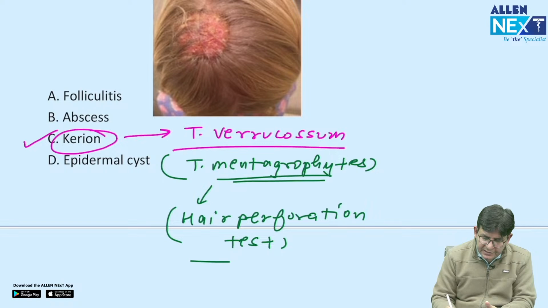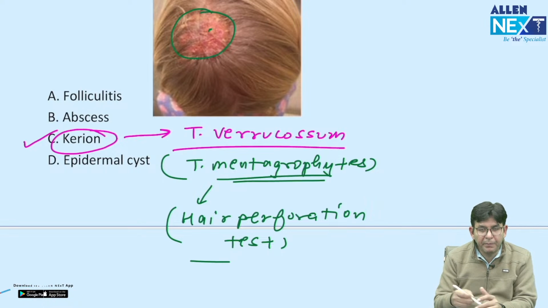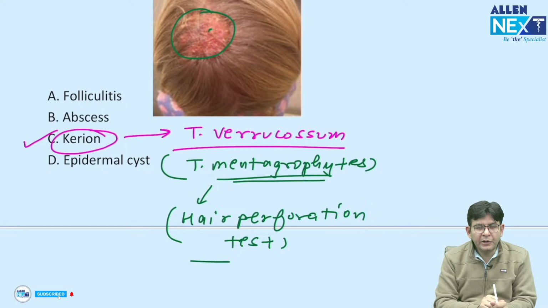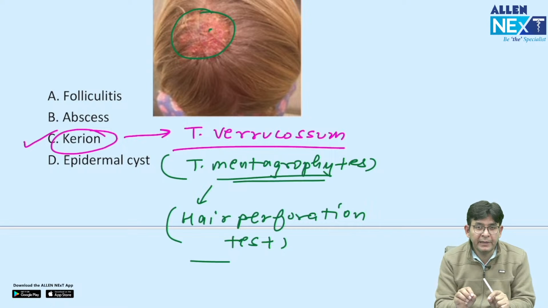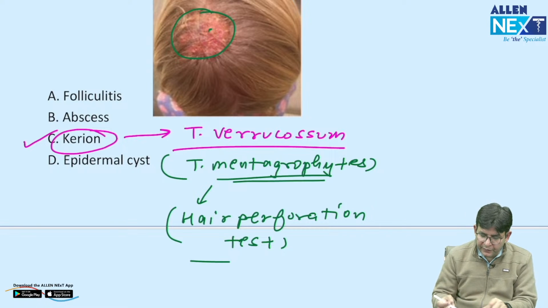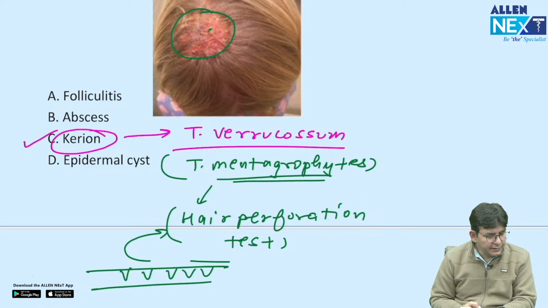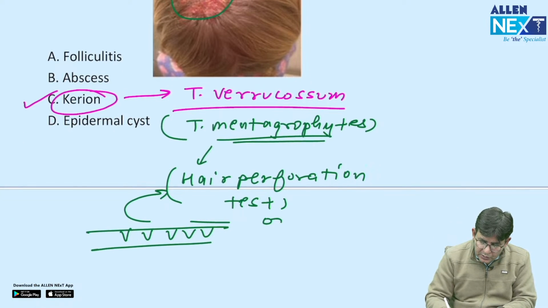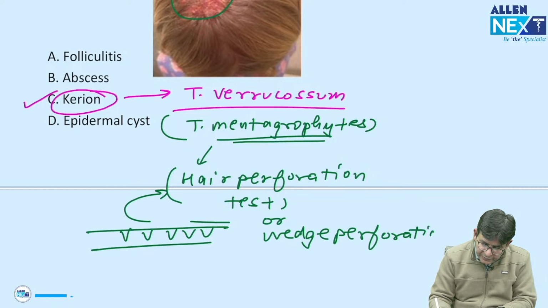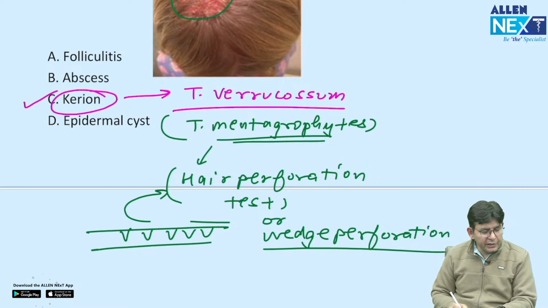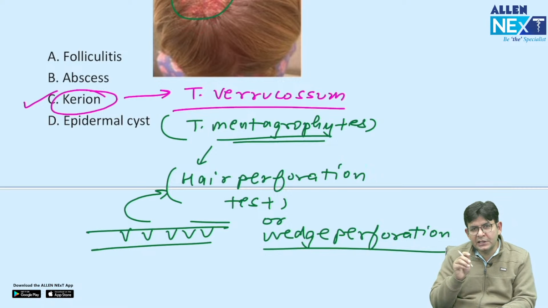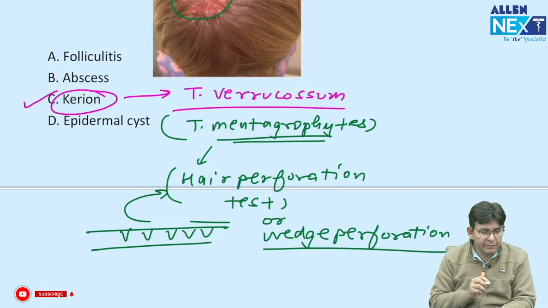And what is this hair perforation test? Guys, the hair perforation test is this. Suppose this is the lesion. From here you pluck the hair, and you put that into a moist condition, because fungus grows in moist conditions. And when you see that hair under the microscope after 2 to 3 days, you will observe these types of wedges. That is termed the hair perforation test. Wedge perforation is the other name. And as Anurag, you have told, the KOH mount is basically to see the fungal hyphae.